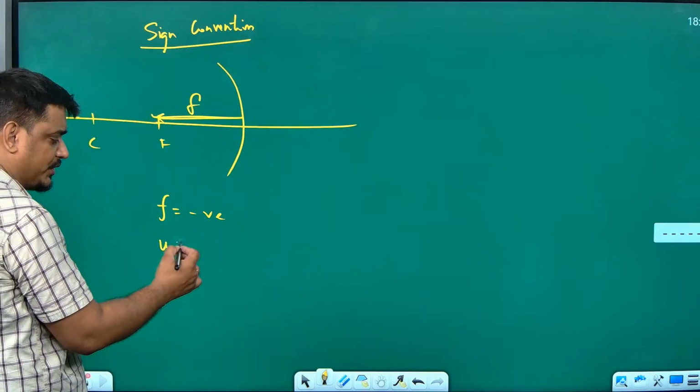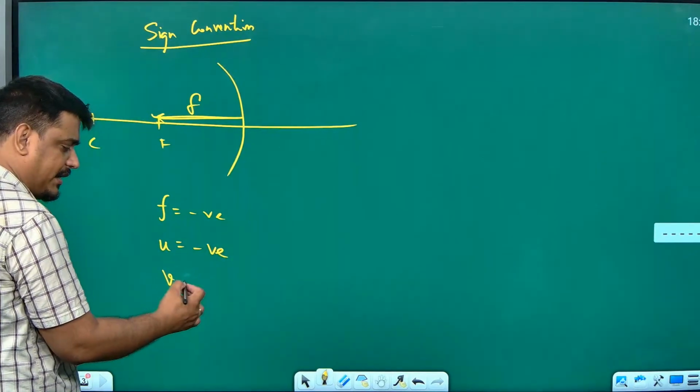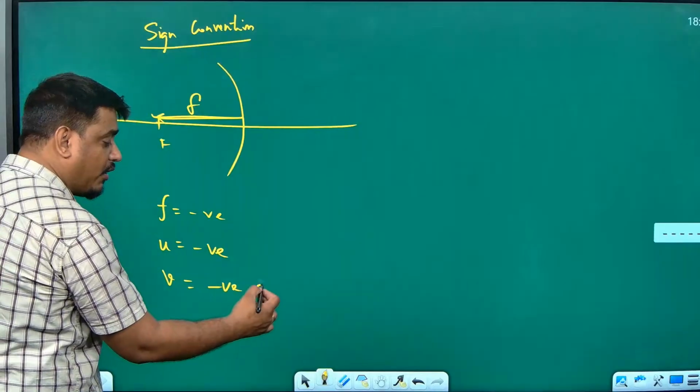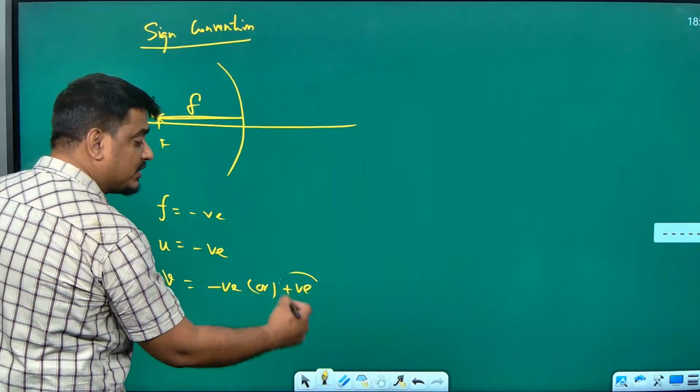What about the object position? Always negative. What about image position? It is negative, or it can also be positive. When will it be positive?